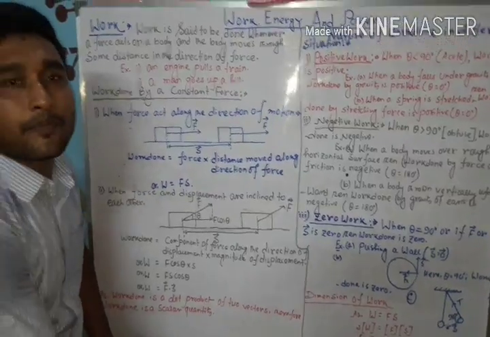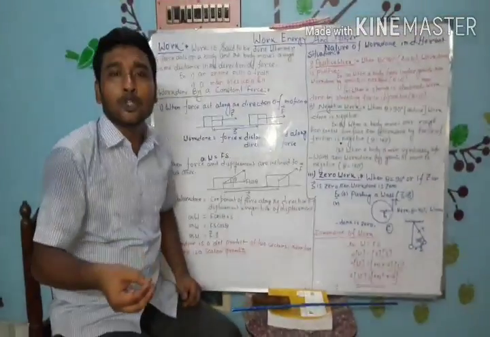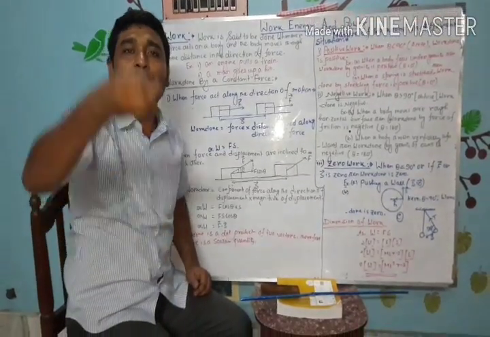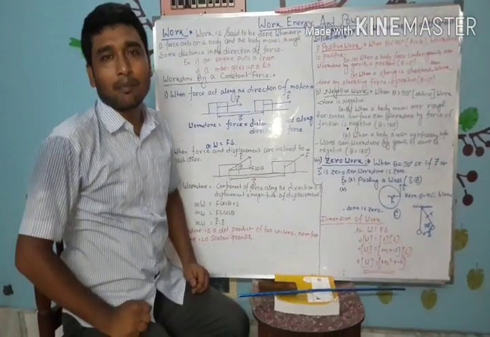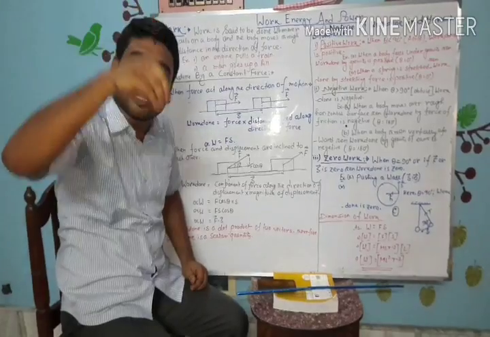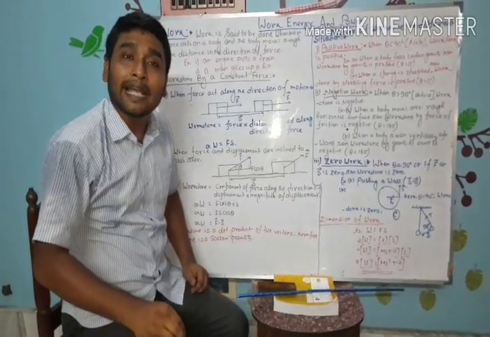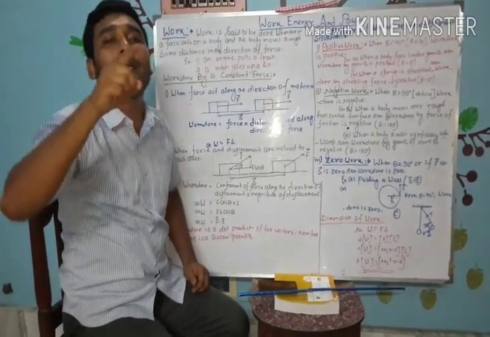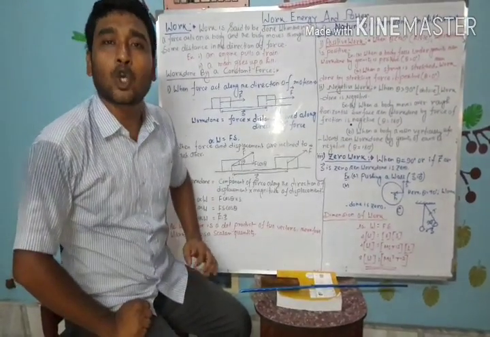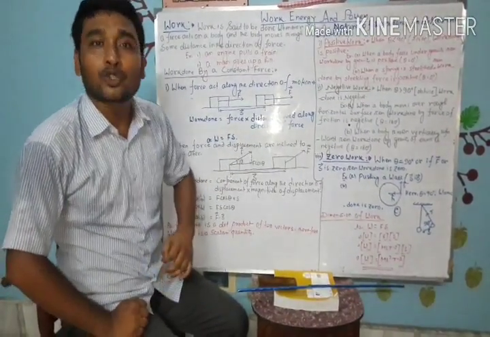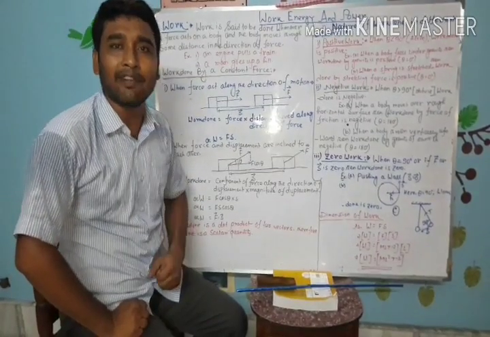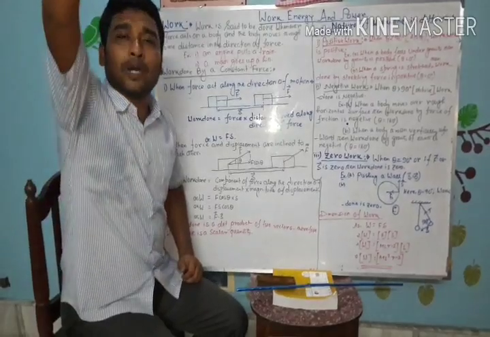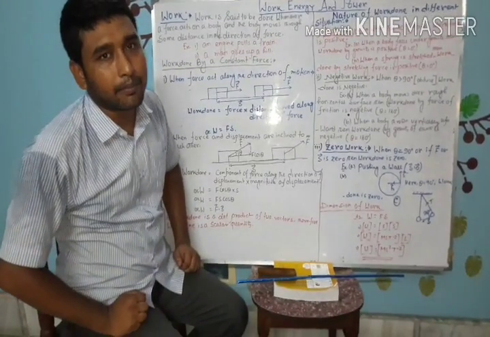For example, you throw an object vertically upward. Then the displacement occurs upward, but the gravity of the earth acts downward. So the angle between the gravity of the earth and the displacement is 180 degrees. And remember, cos 180 is minus 1. So the work done by gravity whenever an object is moving in the upward direction is negative.